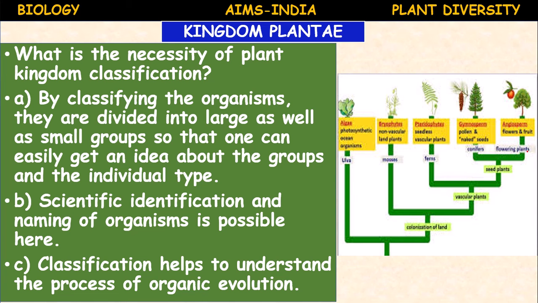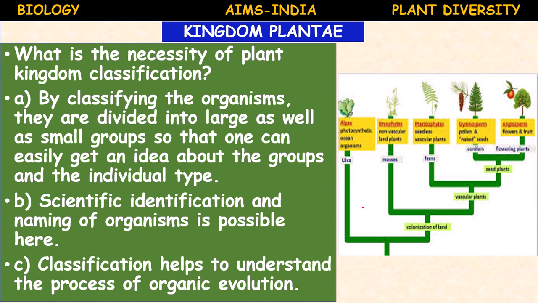They are flowering plants. So we can divide the plants into vascular plants like ferns and the seed plants, and non-vascular plants, for example thallophytes and bryophytes.